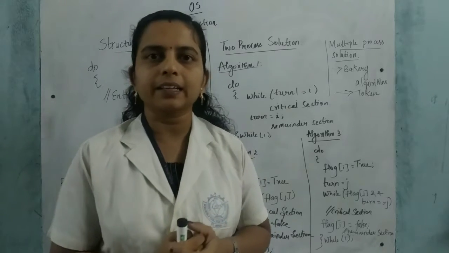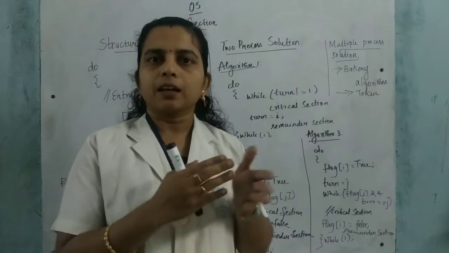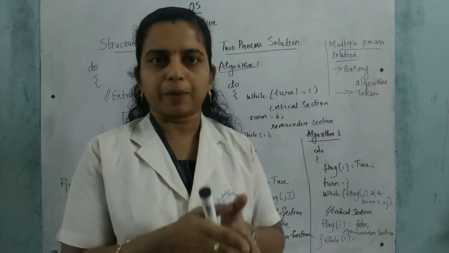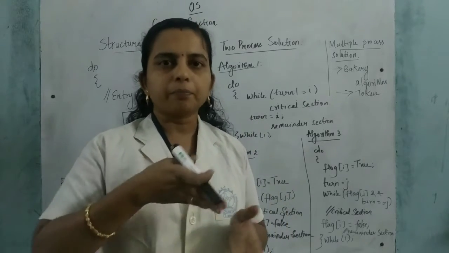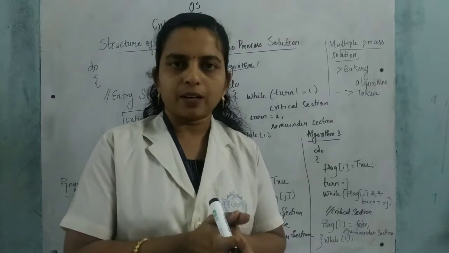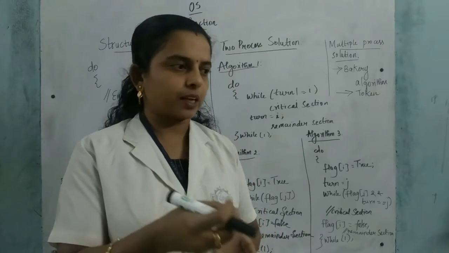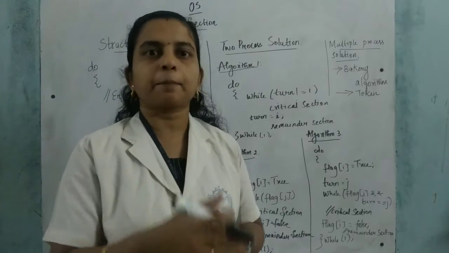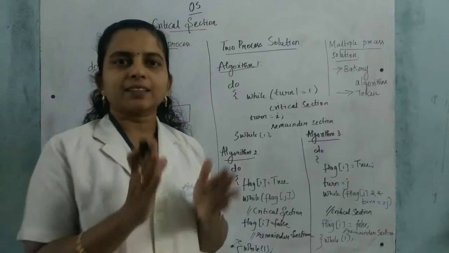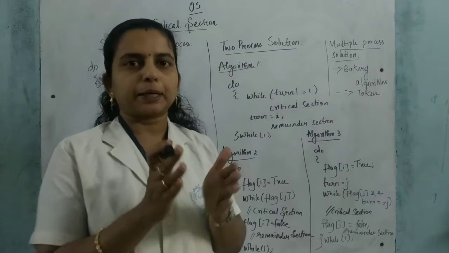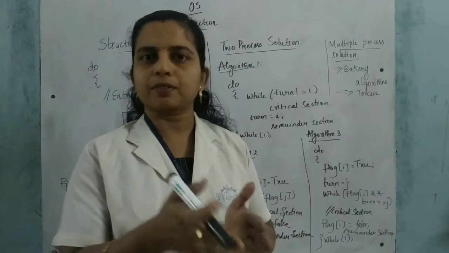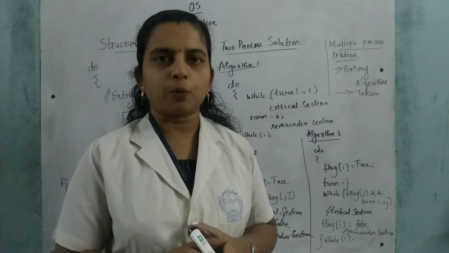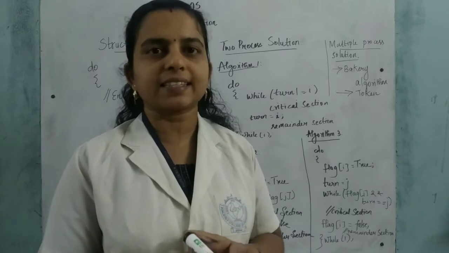If someone is coming from the opposite side, this person cannot travel, so we call that a critical path. Only one person can travel through that way. It's a single-step path. We call it a critical path because at a time so many persons cannot enter through that. Similarly, here we have one concept called the critical section.